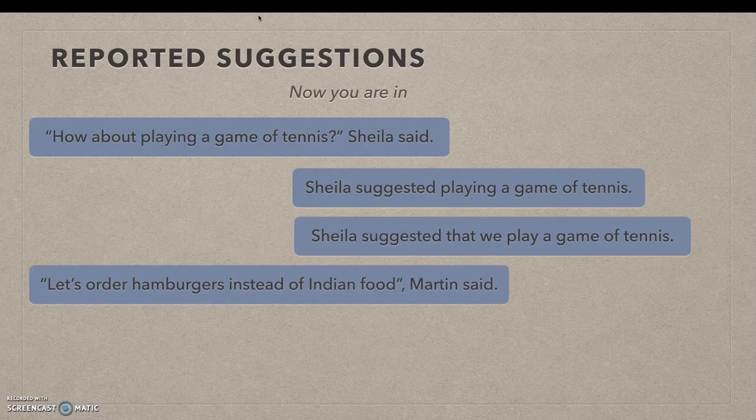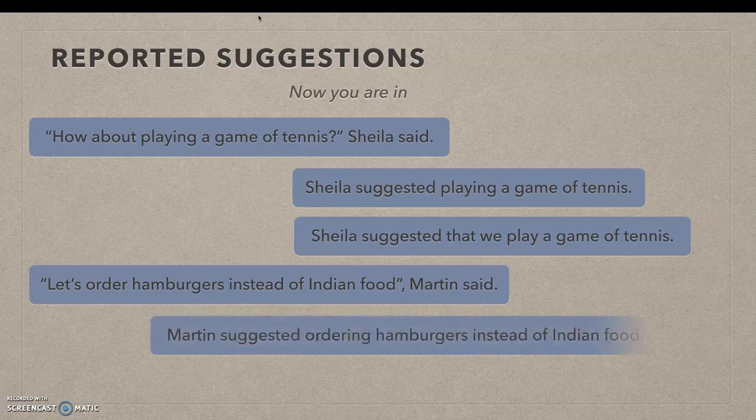Let's order hamburgers instead of Indian food, Martin said. So what did Martin suggest? Martin suggested ordering hamburgers instead of Indian food. Yes, the verb is order, so we use the gerund of order. Martin suggested ordering hamburgers instead of Indian food. The other structure, Martin suggested that they or we order hamburgers instead of Indian food.